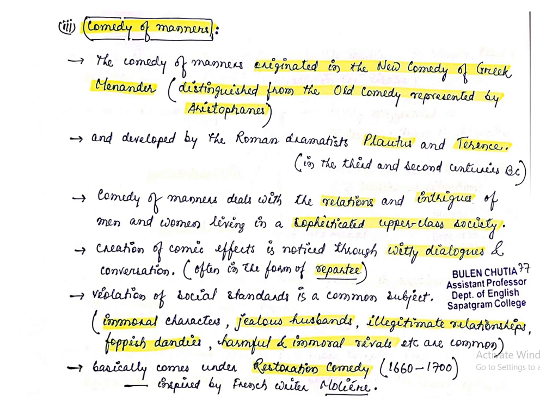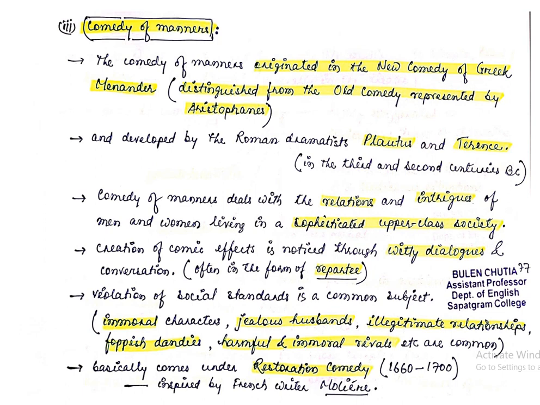Okay, basically, this comedy of manners comes under the Restoration comedy during 1660 to 1700, which was inspired by the French writer Molière. This is one of the most important pieces of information that you have to remember. What is that?